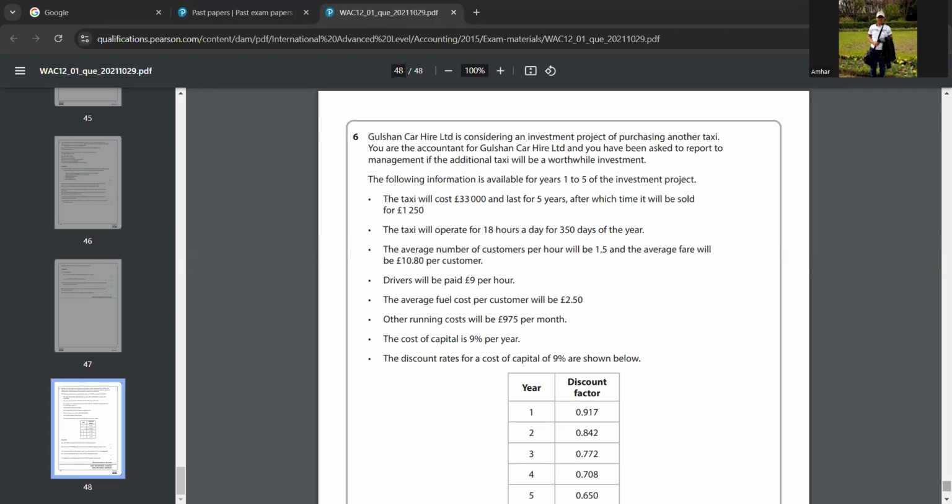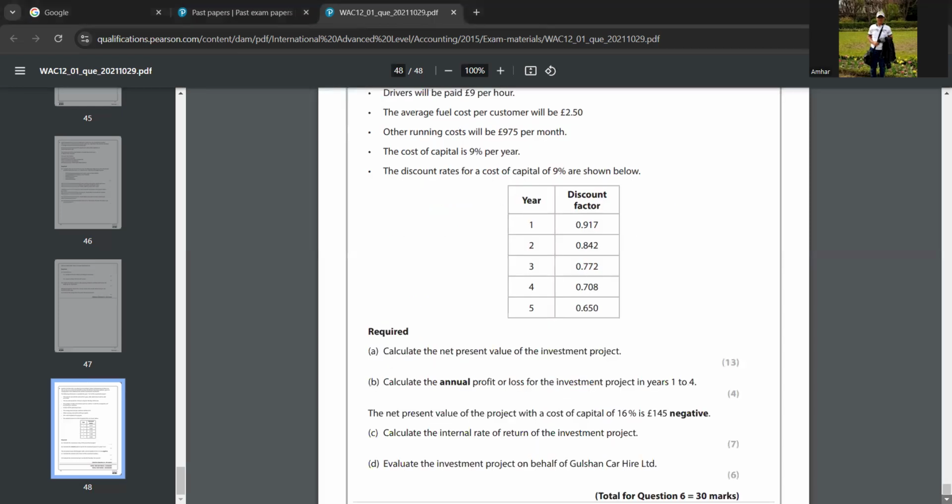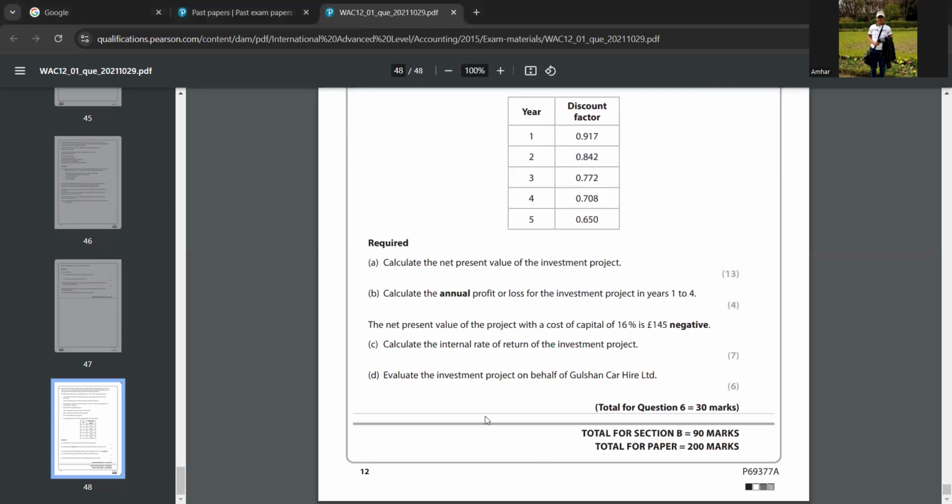So in D part, they are saying evaluate the investment project on behalf of Gulshan Car Hire Limited. So you have to evaluate whether they should proceed with this project or not. You can say Gulshan Car Hire Limited should proceed with the project because the project has a net present value of 6,839.